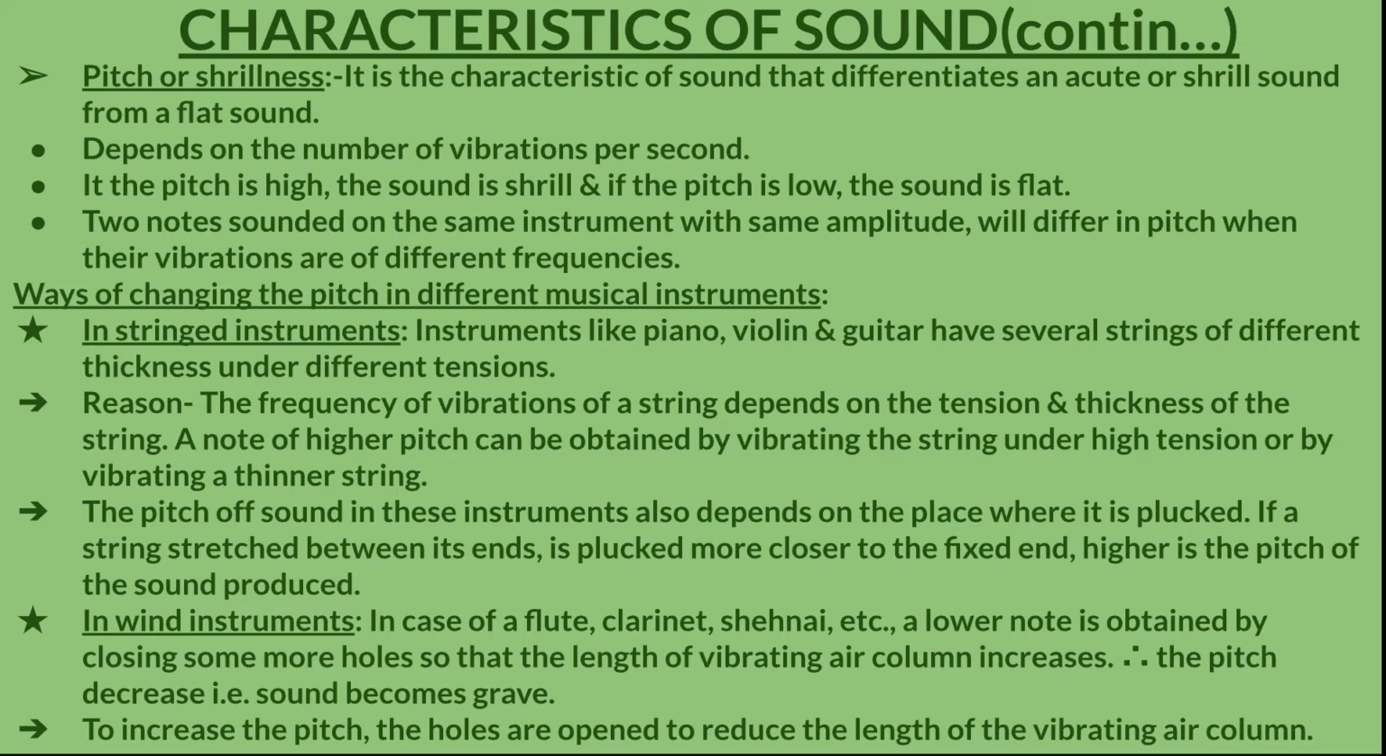Okay, we know that a flute or clarinet or sehnai, they have holes on them. So if we close the holes, the air column increases. More holes closed, more will be the air column which will vibrate, and that will produce a low pitch sound. Sound will be grave, and less air column vibration will produce more high pitch sound. Okay, shrill sound. To increase the pitch, the holes are opened to reduce the length of the vibrating column.